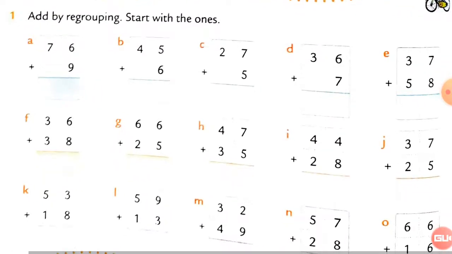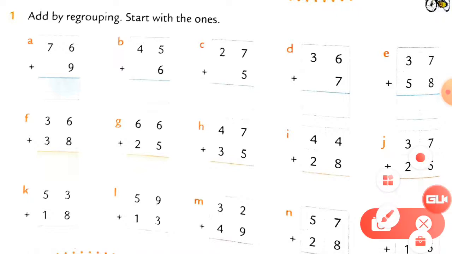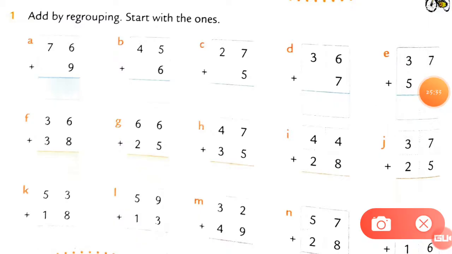Let's start solid. See this, here is the sum A. You can see here 6 plus 9. So how much is it? 6 plus 9. Come on, count in your book. 6 plus 9 is how much? 6 plus 9 is equal to 15.